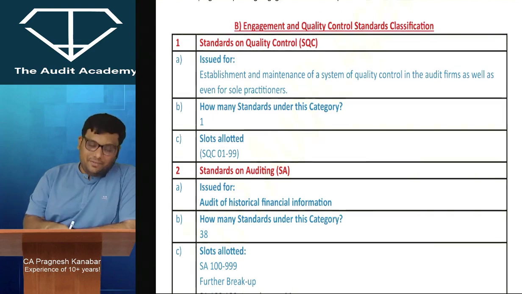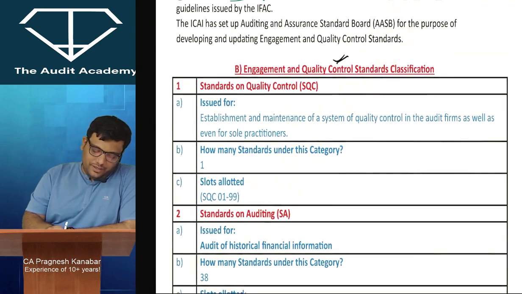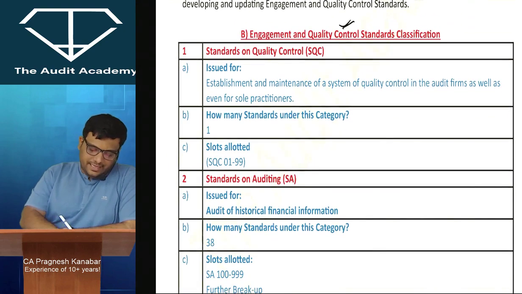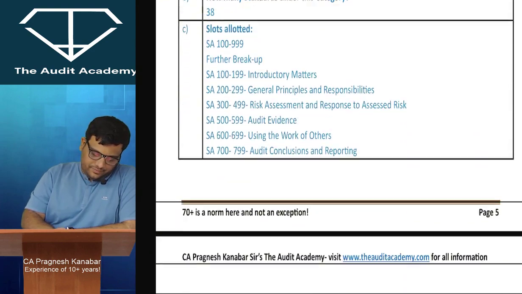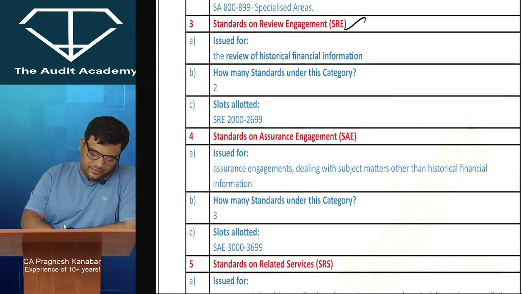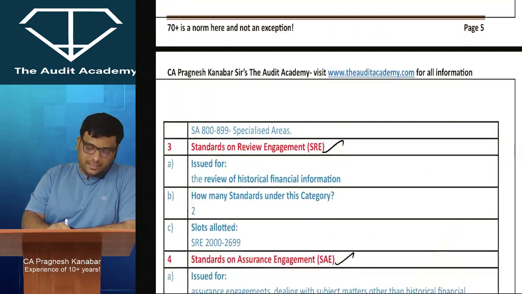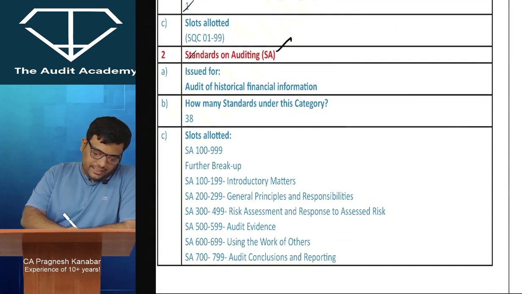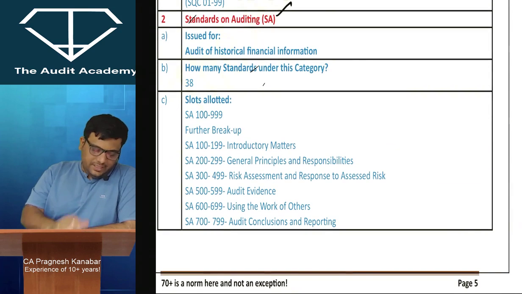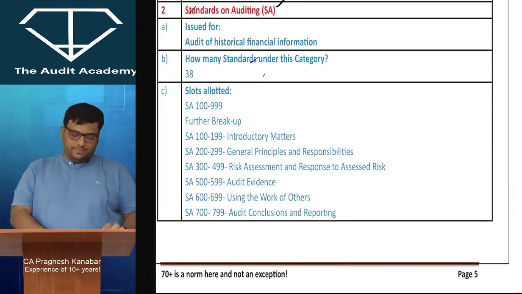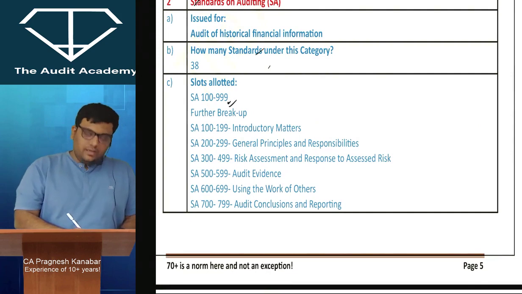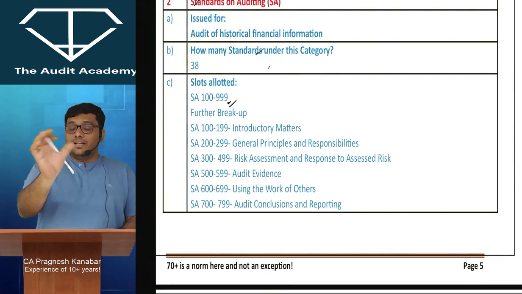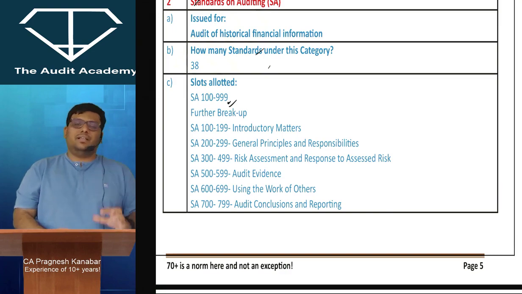Now everyone over here, engagement and quality control standards classification: SQC, SA, SRE, SAE, and SRS. As you can see, whatever I have given over here is just represented over here. The only thing which I have not touched upon is the numbers and the group of numbers covered under each category.